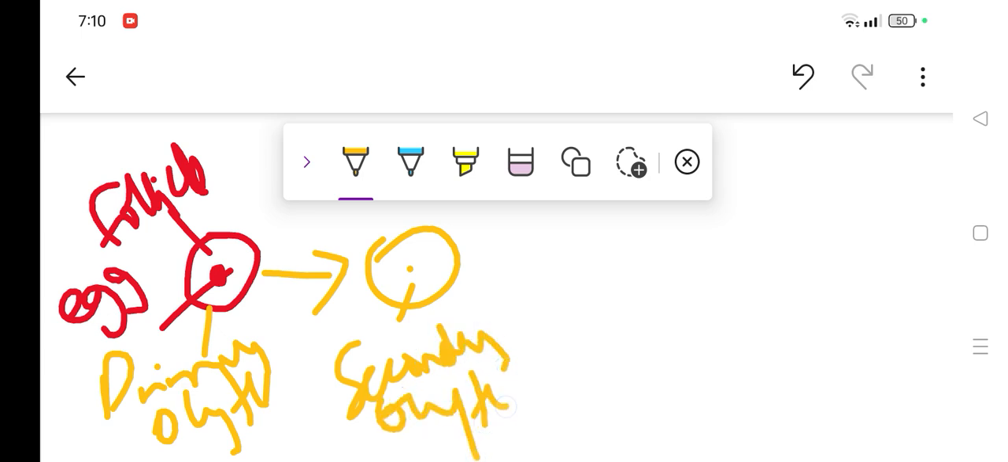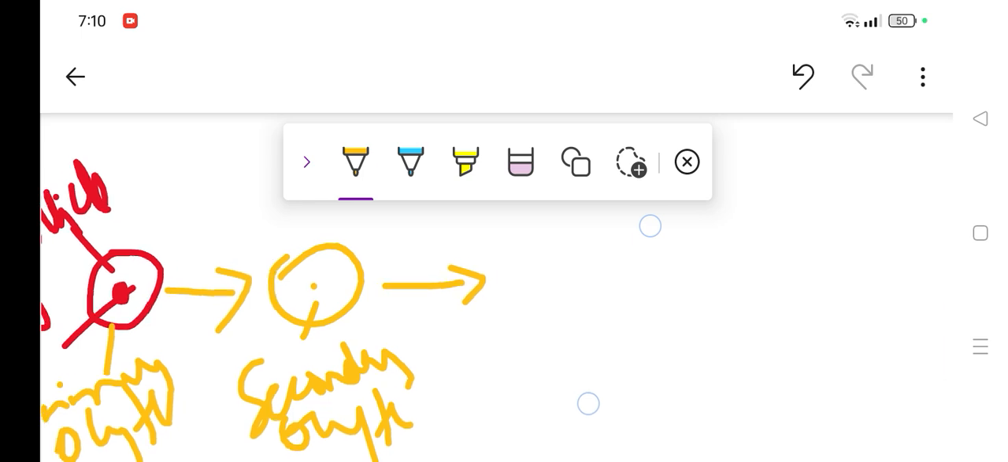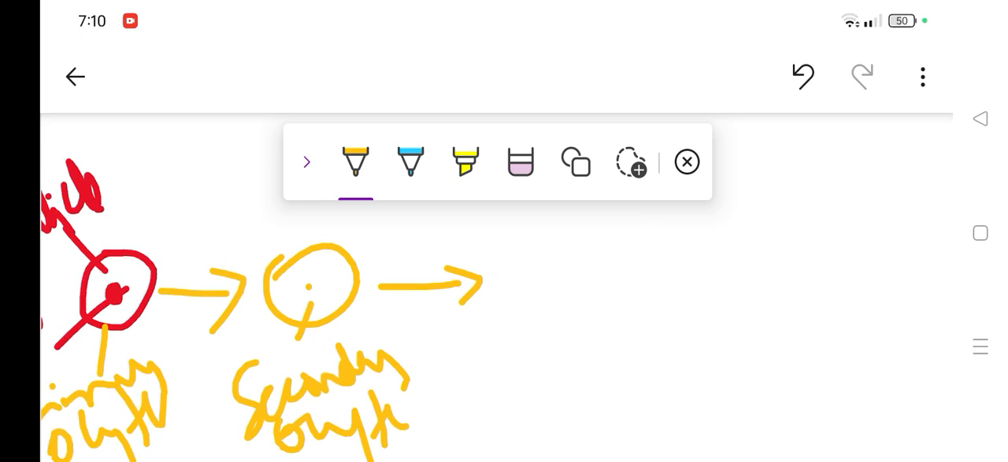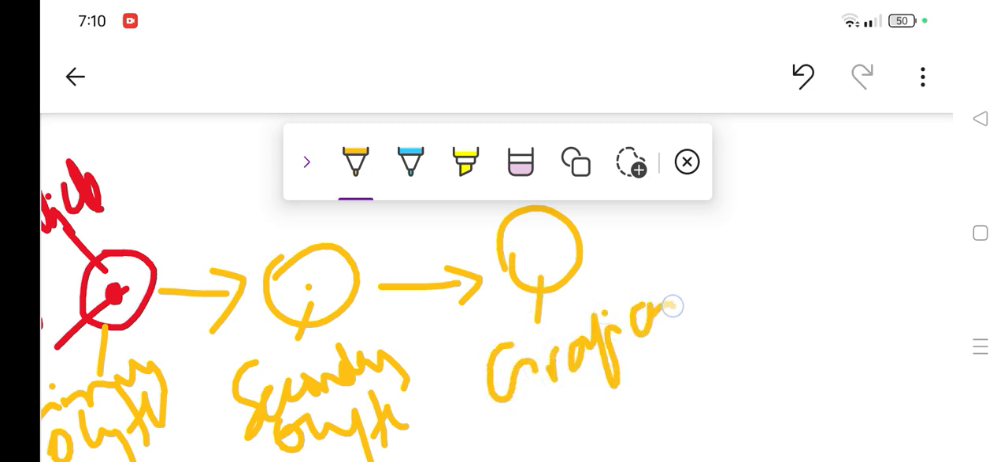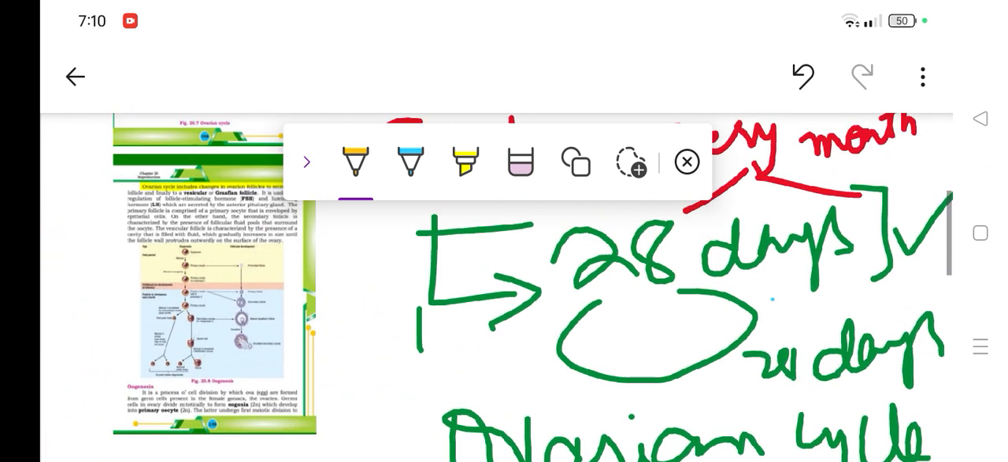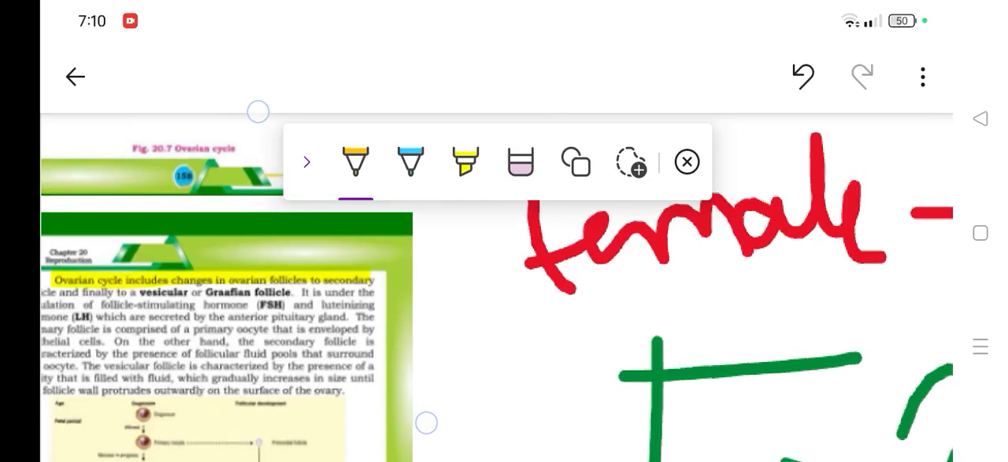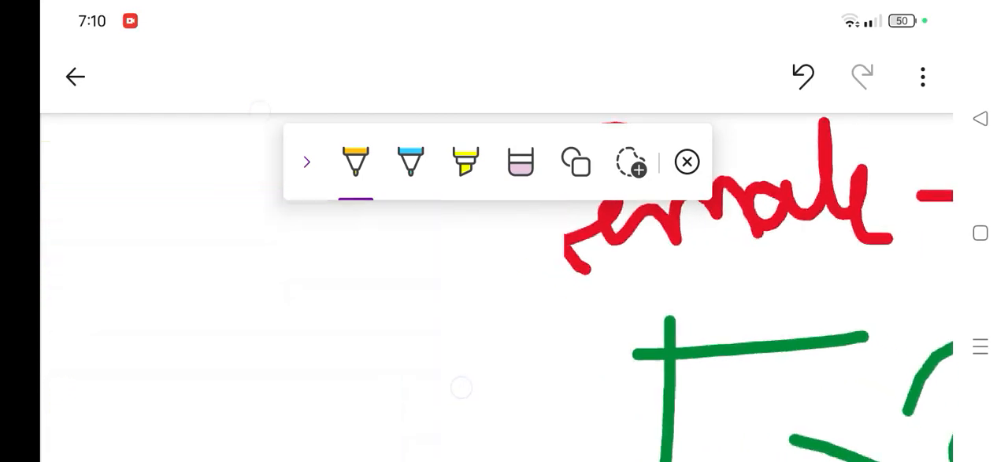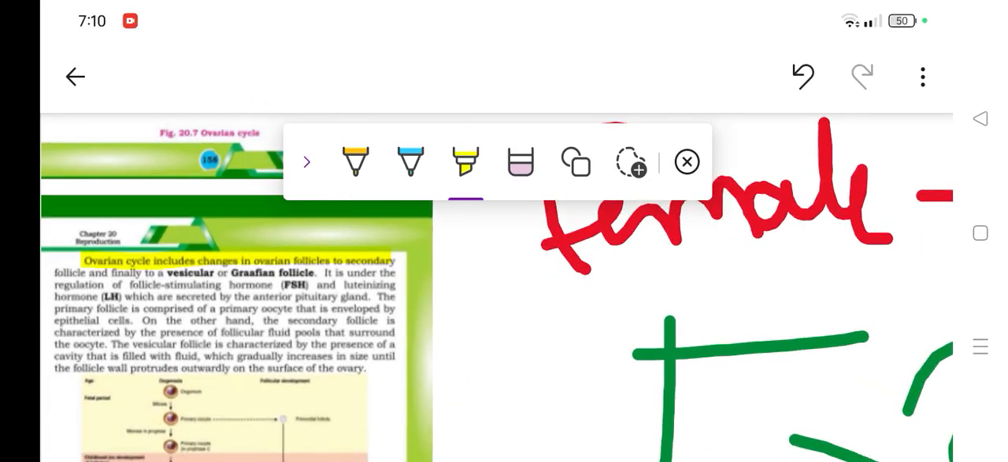After the secondary oocyte comes the third one, which is called the Graafian follicle. That's named after the scientist, by the way. It is also called the vesicular or Graafian follicle. So you see the follicle finally becomes vesicular or Graafian. This means they perform many functions, and every action is taken under the regulation of FSH